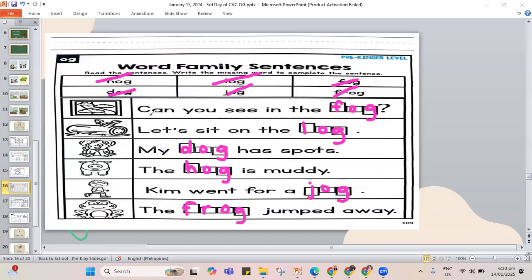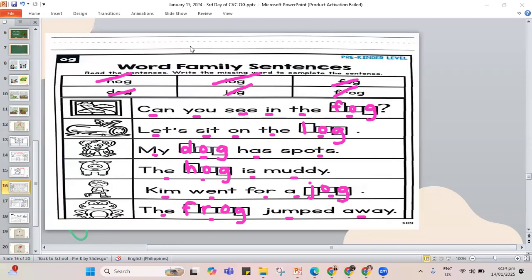So let's read our sentence. Can you see in the fog? So that's our sentence. Next, let's sit on the log. Another one. My dog has spots. Next, the fog is muddy. Kim went for a jog. The frog jumped away. So those are the OG words that we have for this work.